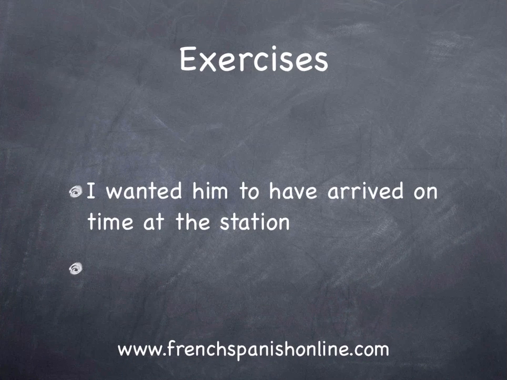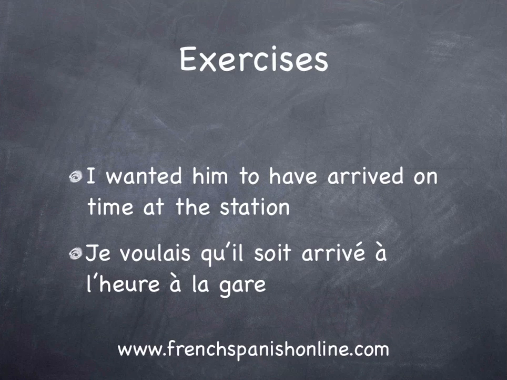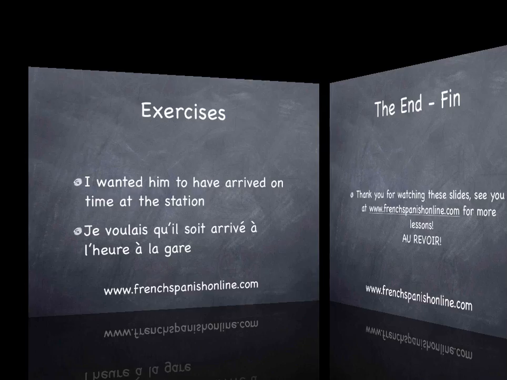And finally, I wanted him to have arrived on time at the station. What do we need? The present or the past subjunctive? Now I'm sure you understand. We need the past subjunctive. Je voulais qu'il soit arrivé à l'heure à la gare. If you understand this rule, you will know how to deal with the past and the present subjunctive in French.